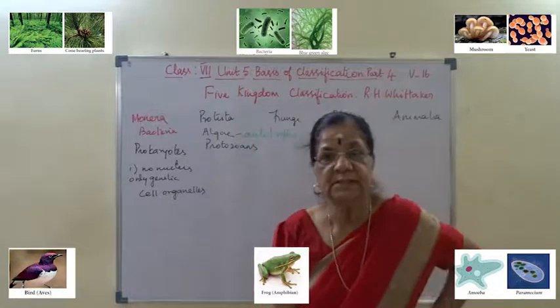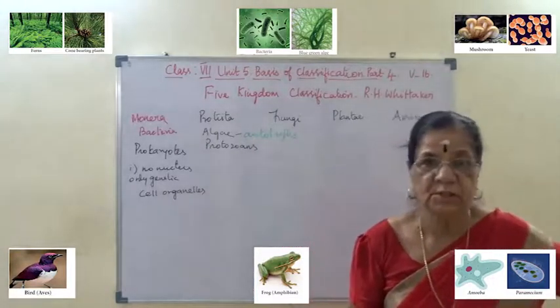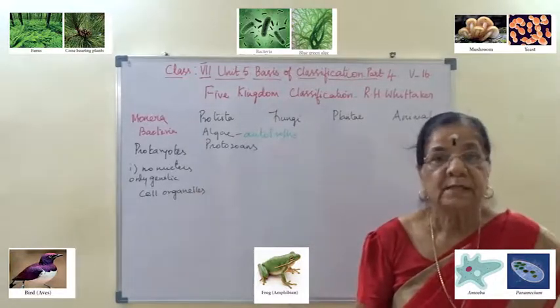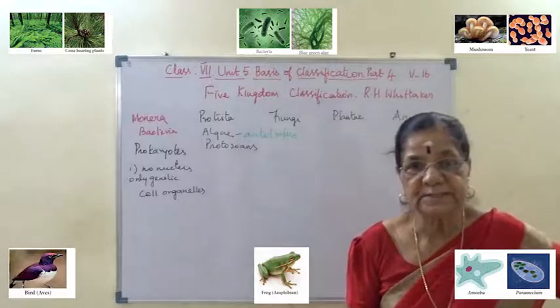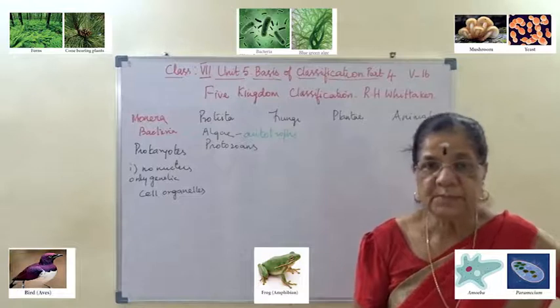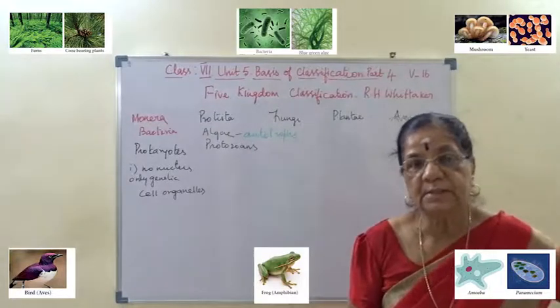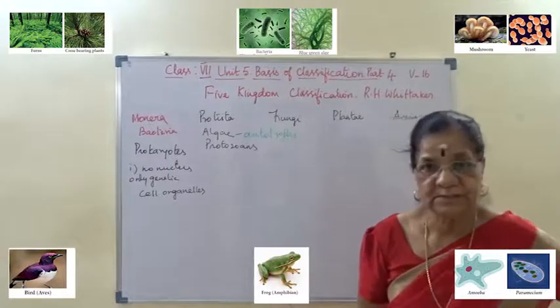Protists are unicellular and very few multicellular. All the plants included under kingdom Protista are algae, and all the animals included under kingdom Protista are protozoans. Right?